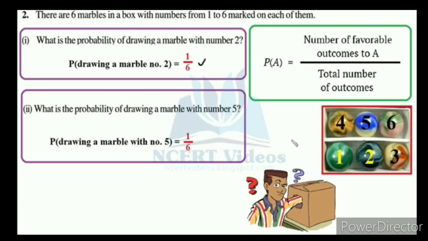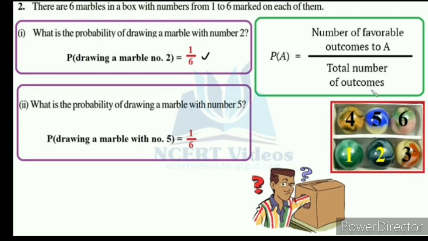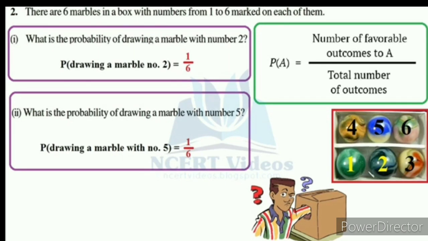Similarly, what is the probability of drawing a marble with number 5? Here your total chance is 6 times. But how many chances will you get to take the marble with number 5? That is also only one chance. Therefore, the probability of drawing a marble with number 5 is 1 by 6.